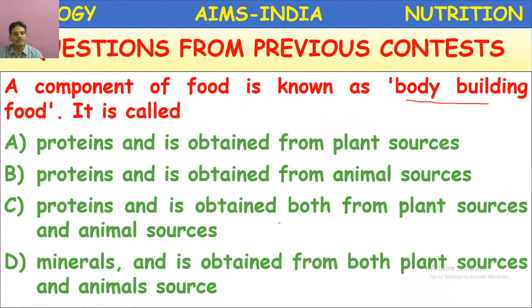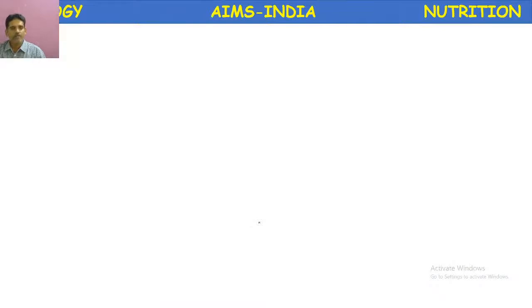So what is the correct option here? Proteins which are obtained from both plant and animal sources. It is the best option, because vegetarians get the proteins from plant food like pulses and beans, different types of dals. Next,